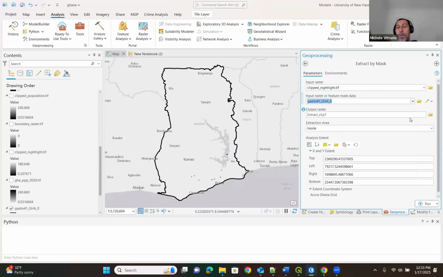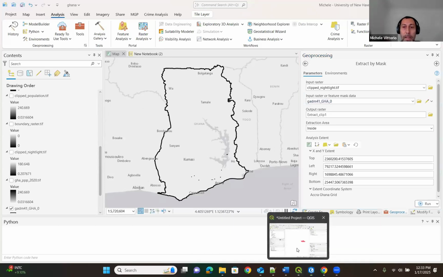Your output raster will be the night lights raster only within the boundary of Ghana. And you can do the same with the population raster if you have a population raster that covers a bigger extent than your polygon.